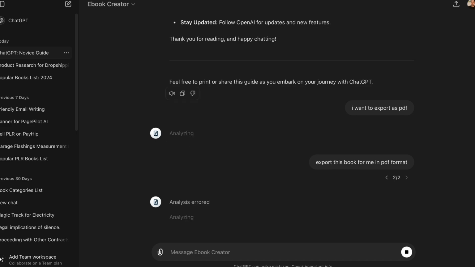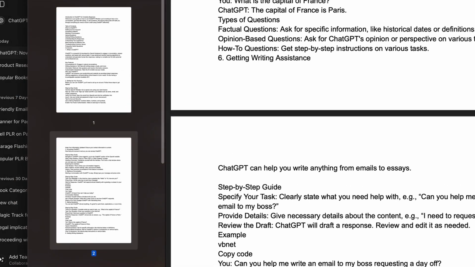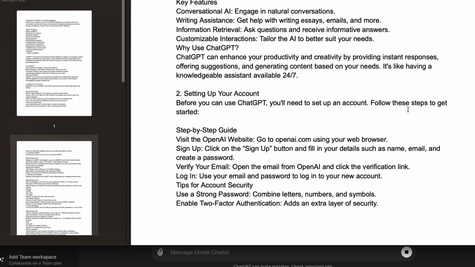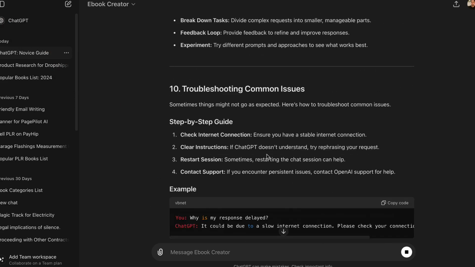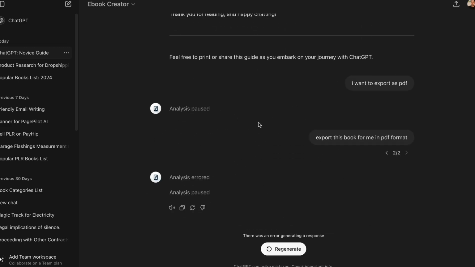Now, I actually already have the book here. I went and copied it into Google Documents just for this tutorial, but I have the PDF right here. The format's not very good, but you would obviously clean it up. But if you actually export it from ChatGPT, it's usually very clean and ready to go. So we have the book and it's all ready. I've actually exported it my own way because the export feature is not working right now. ChatGPT is actually very slow tonight for me.